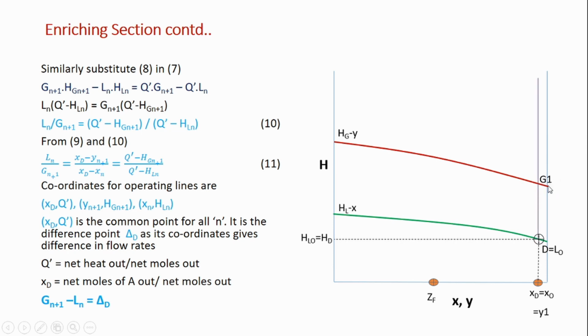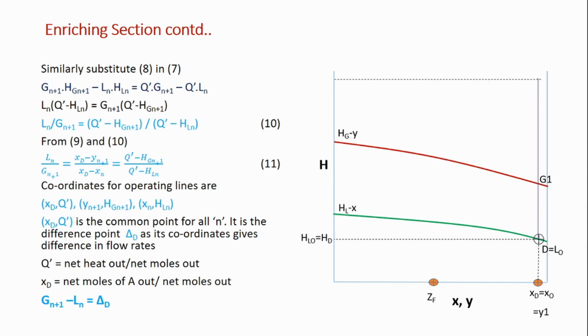G1 is the saturated vapor from stage 1, so it will lie on this saturated vapor curve. So if I extend a vertical line from this XD, this composition is the same as Y1, and G1 is a saturated vapor, so it lies on the saturated vapor curve.